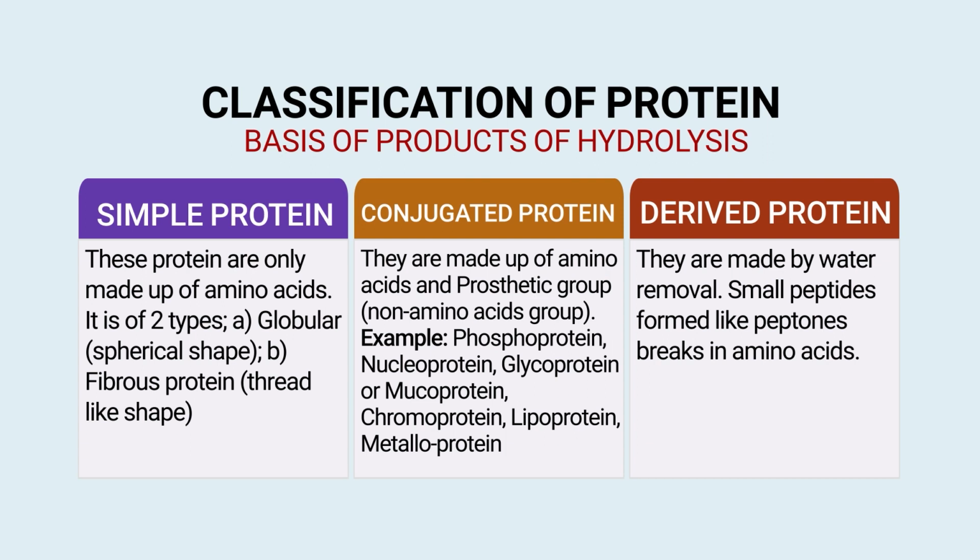The third category of protein based upon the product of hydrolysis is derived protein. They are made by water removal, or small peptide forms like peptones break into amino acids. So this kind of classification is there on the basis of product of hydrolysis.